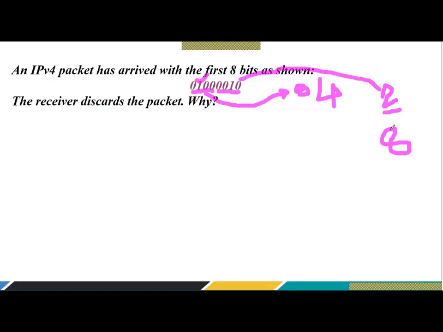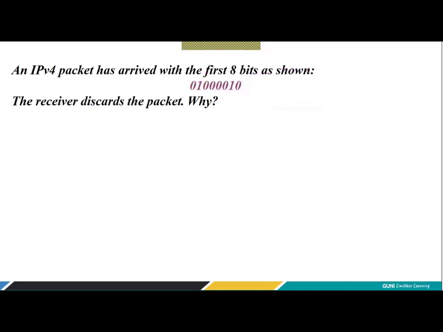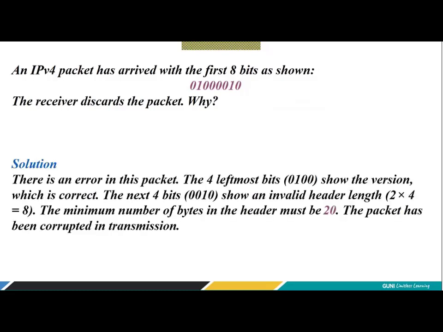That means the packet that you have received has an issue in the header length field. So what will the receiver do? The receiver will discard this packet. There is an error in this packet. The 4 leftmost bits 0100 show the version, which is correct. The next 4 bits show an invalid header length: 2 into 4, that is 8. The minimum number of bytes in the header must be 20. The packet has been corrupted in transmission, so it would be discarded. Is it clear to everyone?